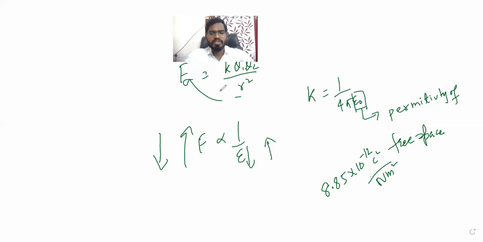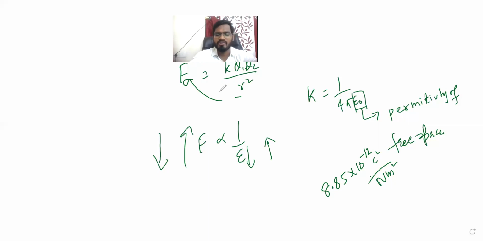Let's first define what permittivity is. It is the property of any medium to permit its own field in between the interaction field of two charges, and it decreases the interaction of the charges.